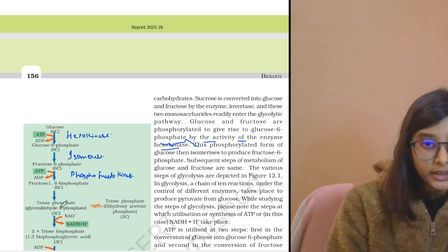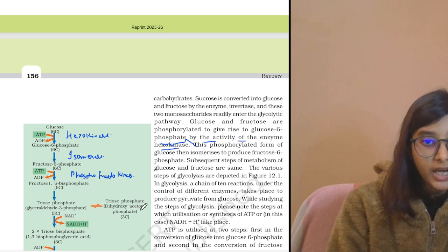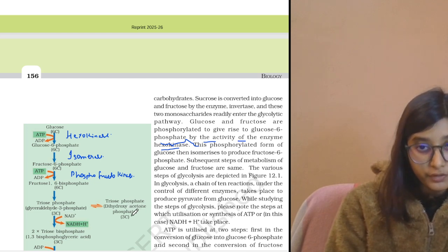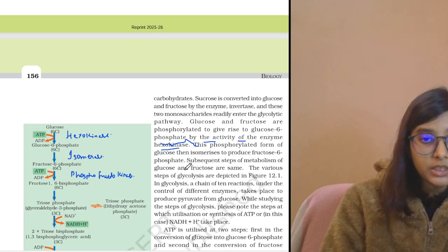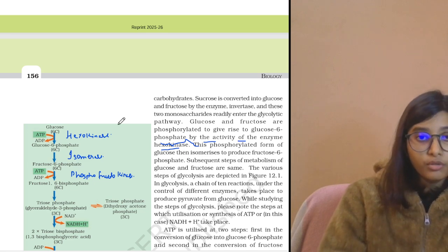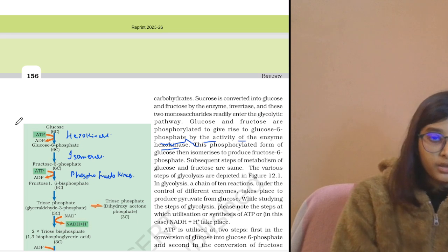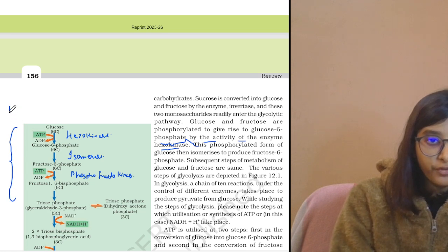Here glyceraldehyde 3-phosphate is being formed, and another compound is also formed, that is dihydroxyacetone phosphate. In glycolysis a chain of 10 reactions is taking place. So the conversion of glucose to this triose phosphate is a kind of preparatory phase.